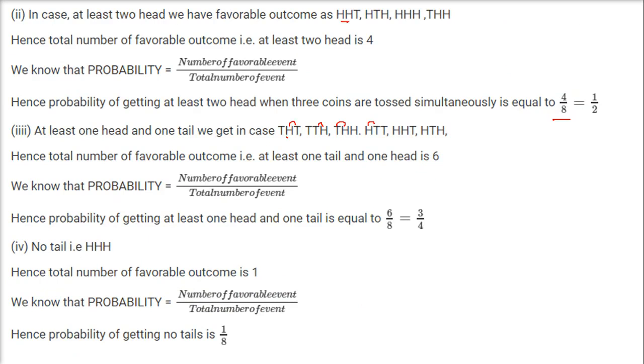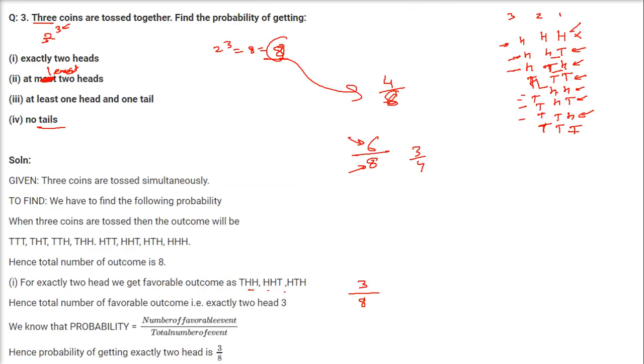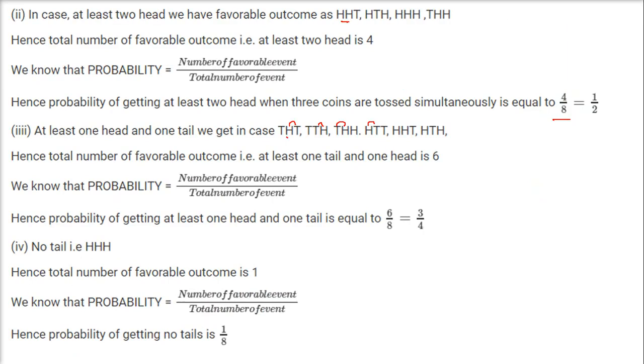No tails. That is, everything except this will have at least 1 tail. So no tails means we are only talking about head, head, head. So what do you get? 1 is the total number of favorable events and 8 is the total number of events. So 1 by 8 you get. This is the answer.